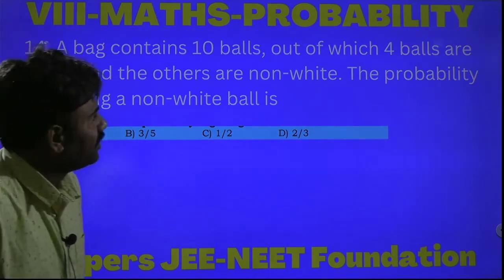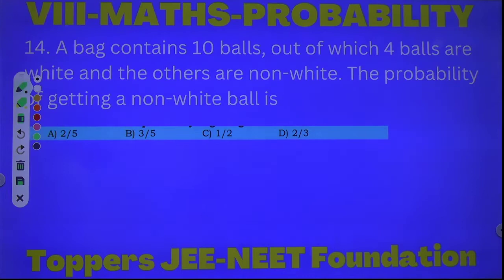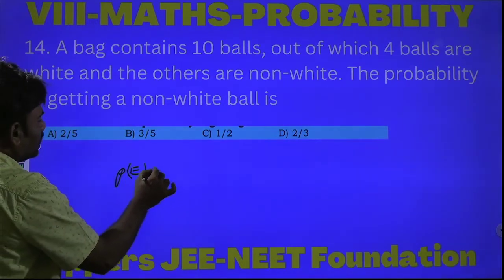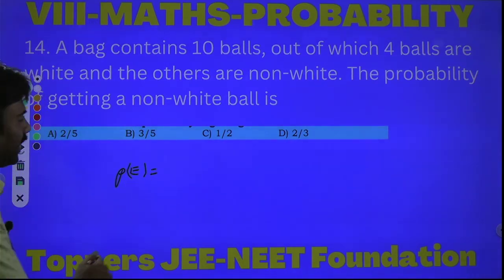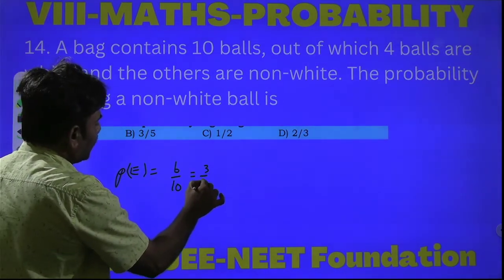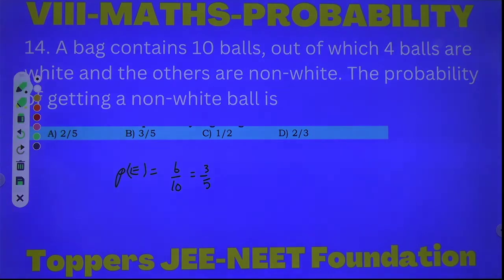Out of these 10, 4 are white, so the remaining are 10 minus 4, which is 6 non-white. The probability of getting a non-white ball, let it be P of E, has 6 favorable outcomes out of the total 10 balls. 6 by 10 means 3 by 5. Option B is the correct answer.